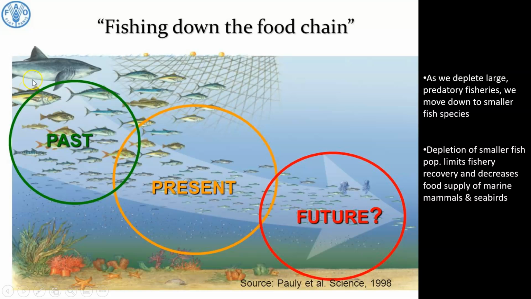So we're having an effect called fishing down the food chain. What this means is we're depleting these large predatory fish, and over time as we get rid of the larger fish, we're moving to smaller and smaller fish. Taking smaller fish impacts the ability of the fishery to recover because those smaller fish are usually the future reproductive generation. So if we're taking out that reproductive generation, they cannot replace themselves. Additionally, taking these fish decreases the food left over for marine mammals and seabirds, and it causes a whole host of ecosystem issues up and down the food chain.